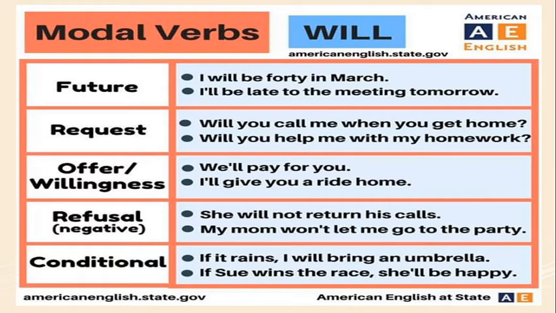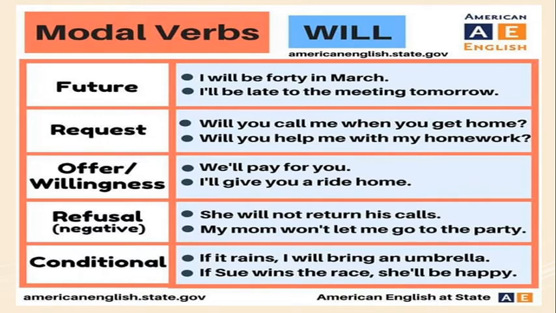Next, we use the modal auxiliary for offer and willingness. We will pay for you. I will give you a ride home. So offer and willingness. For refusal in the negative way, we use this modal auxiliary. She will not return his calls. My mom won't let me go to the party.